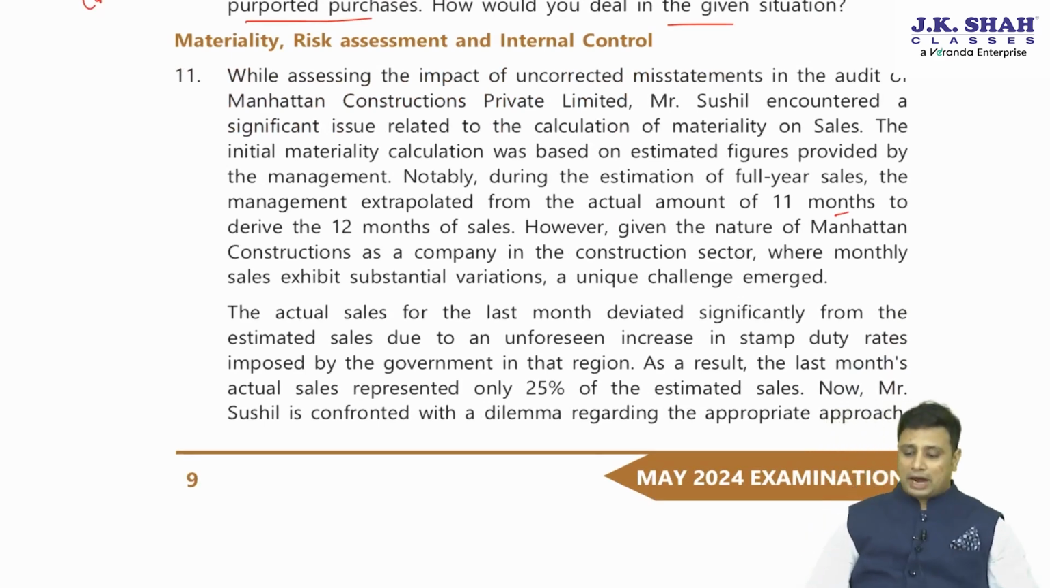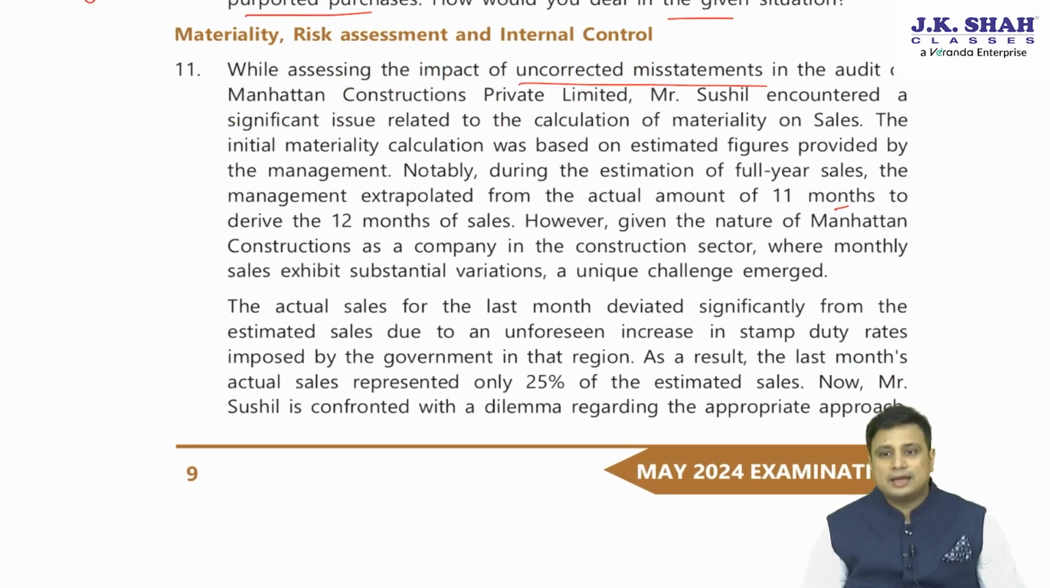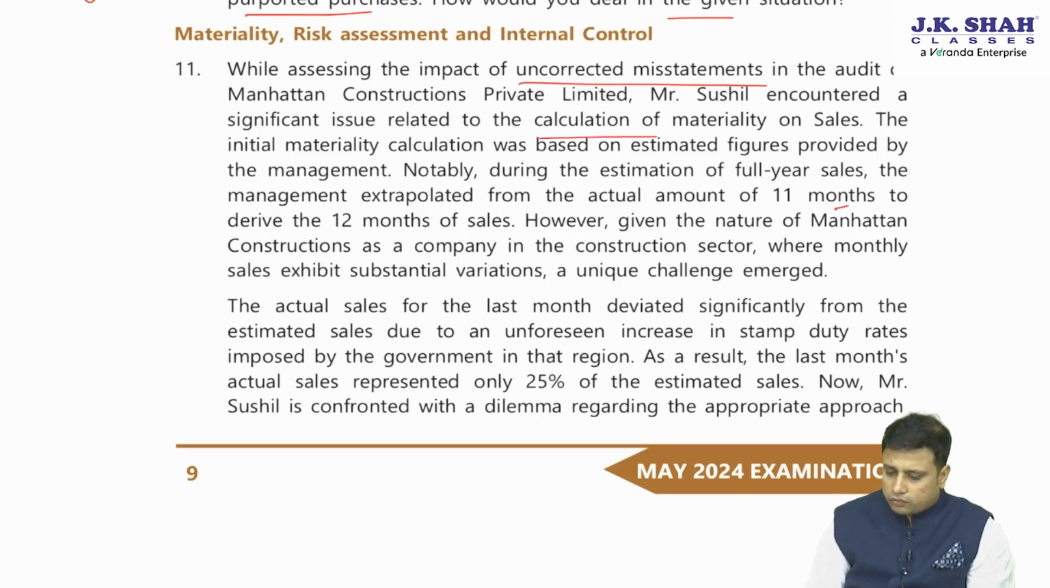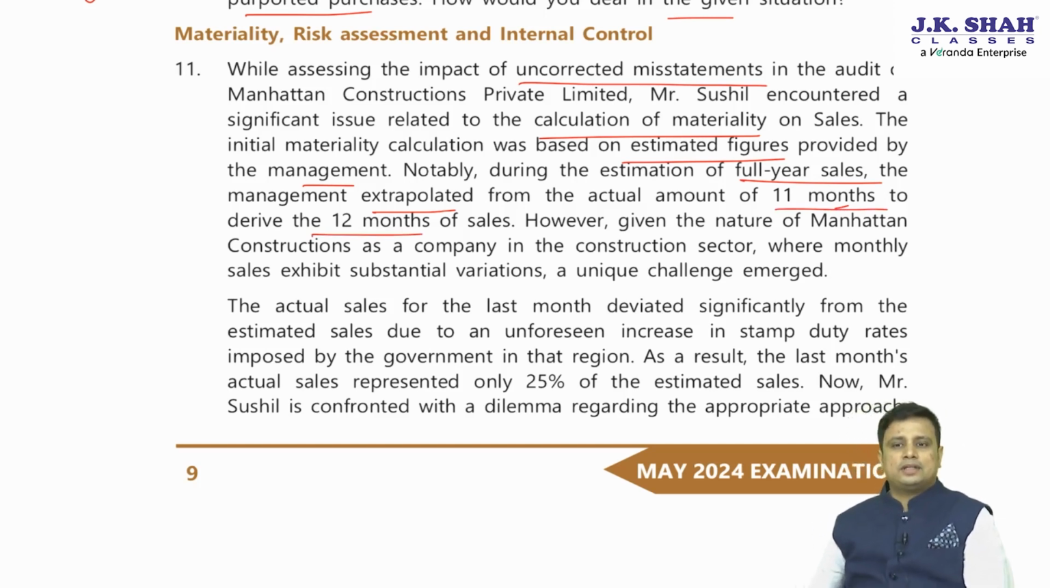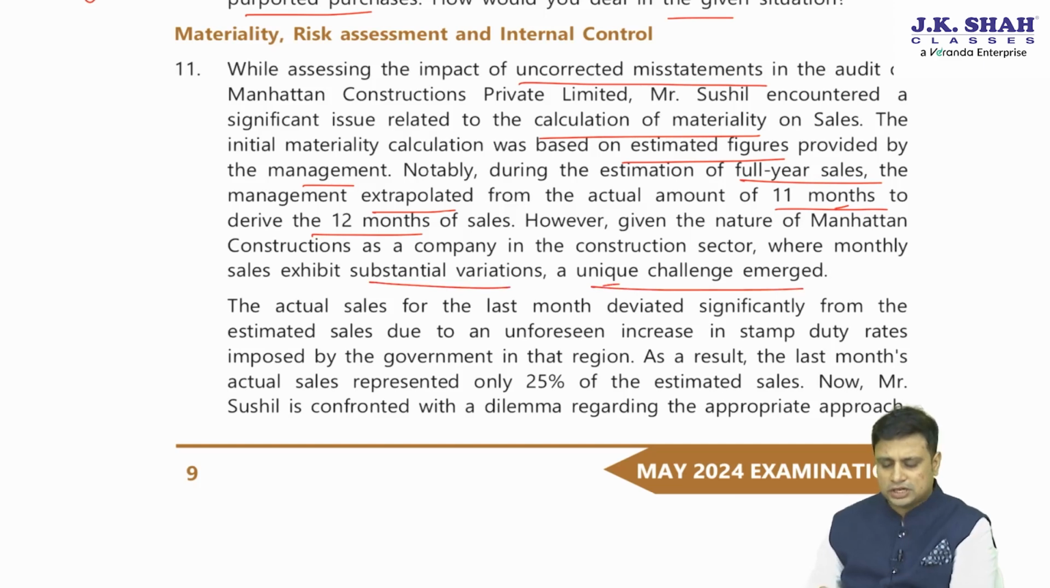While assessing the impact of uncorrected misstatements in the audit of Manhattan Constructions Private Limited, Mr. Sushil encountered a significant issue related to the calculation of materiality on sales. The initial materiality calculation was based on estimated figures provided by the management. Notably, during the estimation of the full year sales, the management extrapolated from the actual amount of 11 months to derive the 12 months of sales. However, given the nature of Manhattan Construction as a company in the construction sector, where monthly sales exhibited substantial variation, a unique challenge emerged.